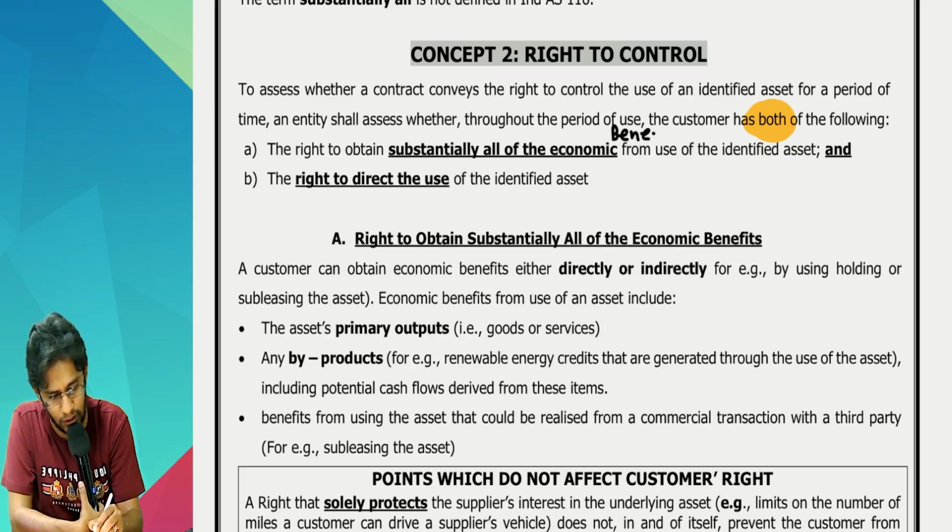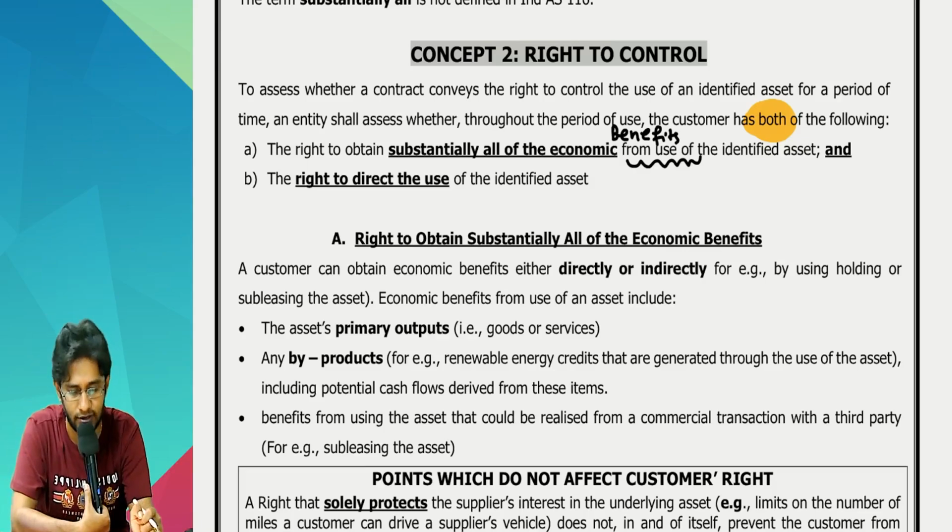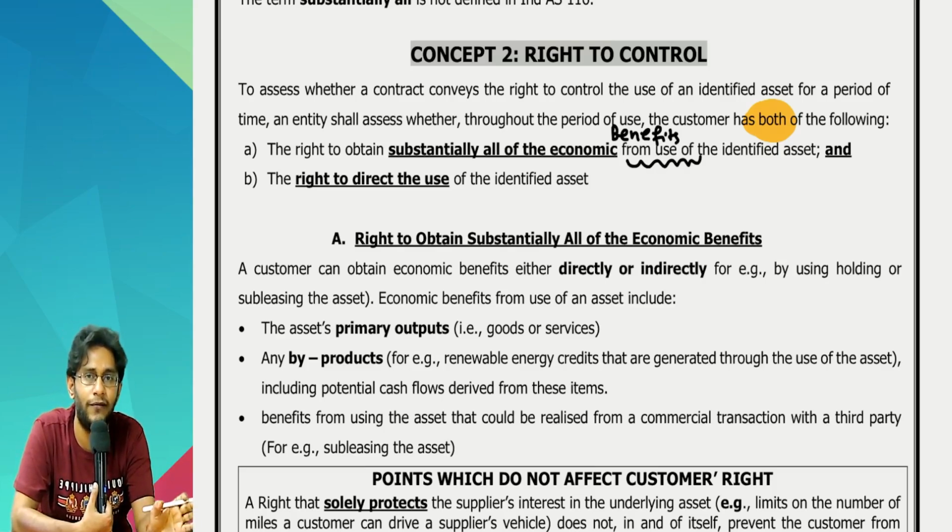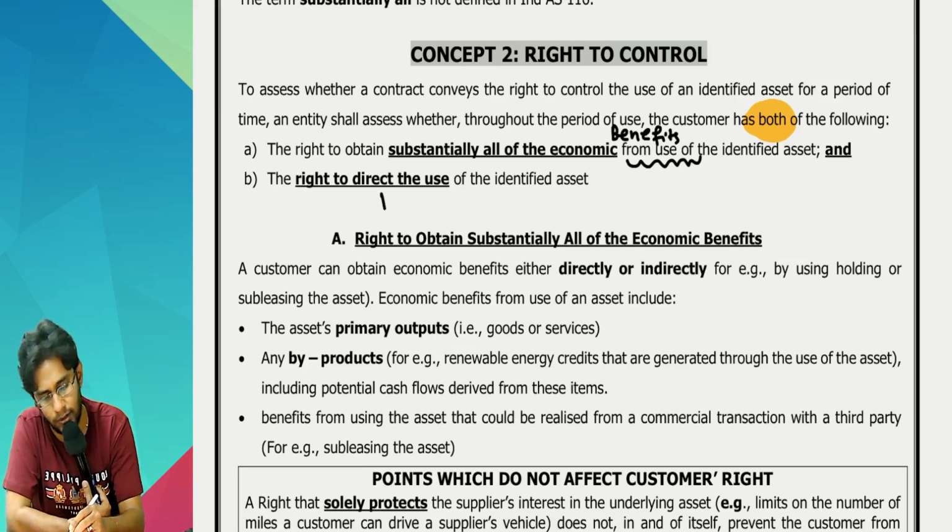All the economic benefits from the use of the identified asset, and the right to direct the use of the identified asset. Two points. All benefits should come to you only, plus right to direct the use. Right to direct the use is nothing but your decision making rights.